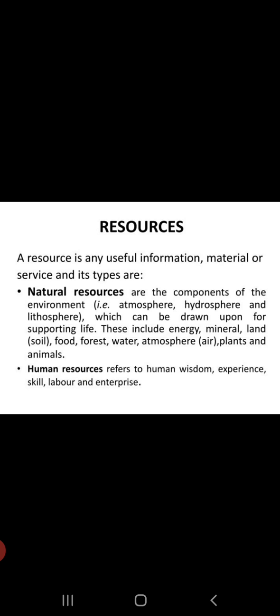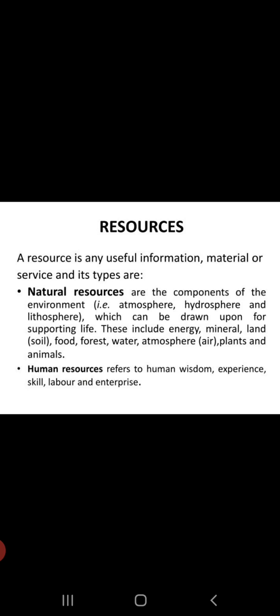Now, these resources can be of two types: natural resources, artificial or human resources. Natural resources can be defined as the materials obtained from nature. Yeah, so they are called as natural resources. Coal and petroleum fall under the category of natural resources. The other natural resources include air, water, soil, wildlife. These are the example of natural resources.